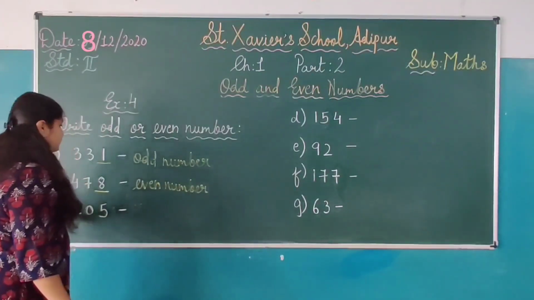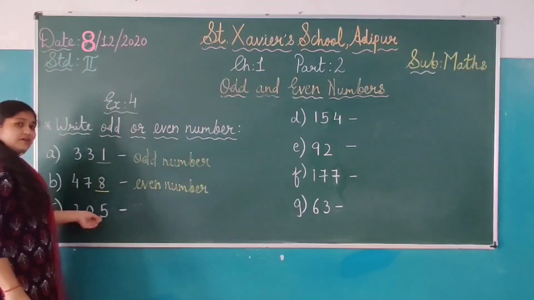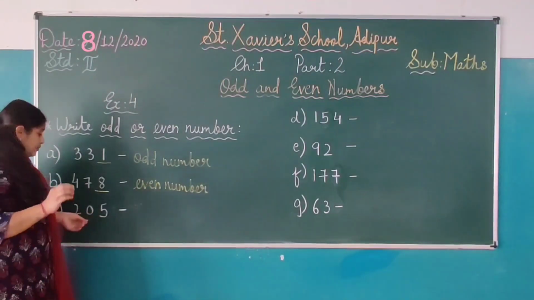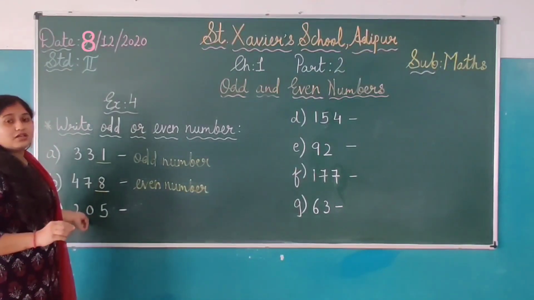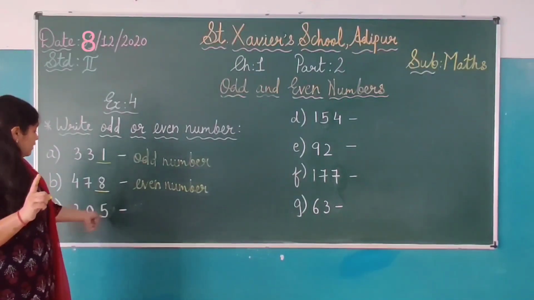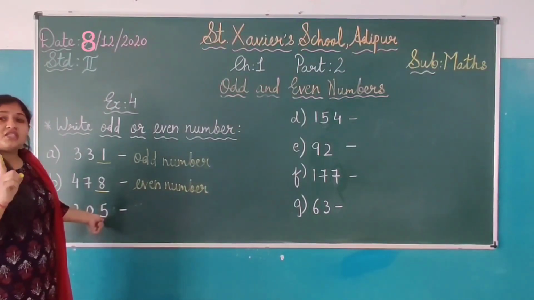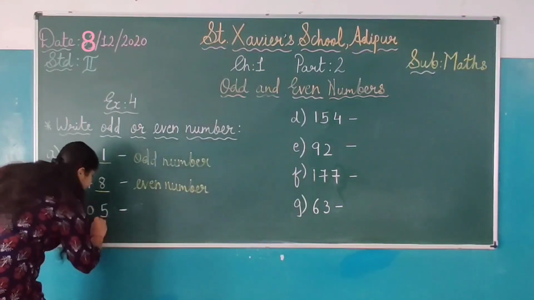Now see, that is 205. Okay, 205. Now students, please understand this, that 0 is given here, but 0 is on the tens place. जो 0 है वो tens place पे है. Okay? We have to check कि ones place पे कौन सा नंबर है. So here the ones place 5 is given, right?